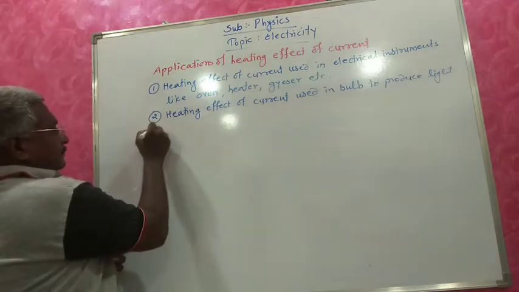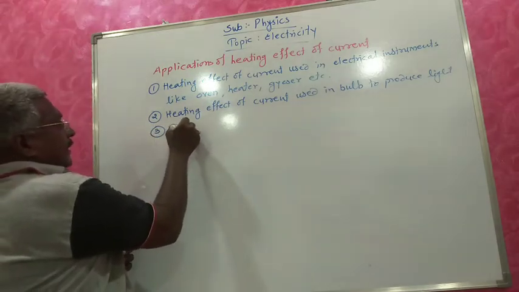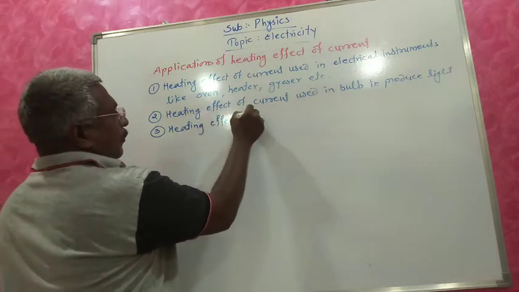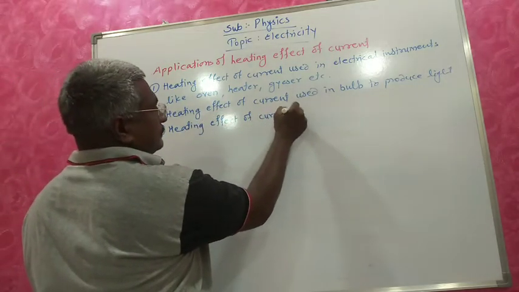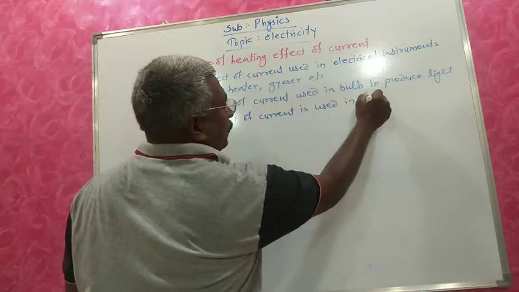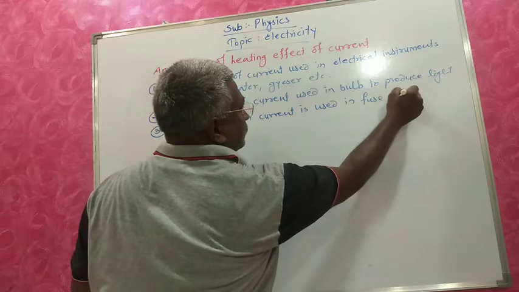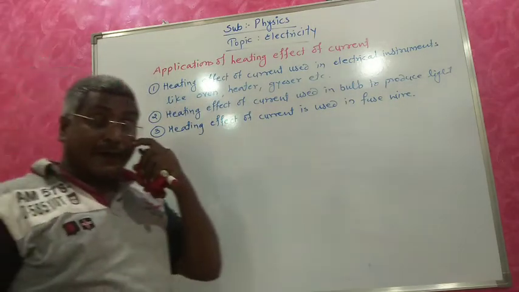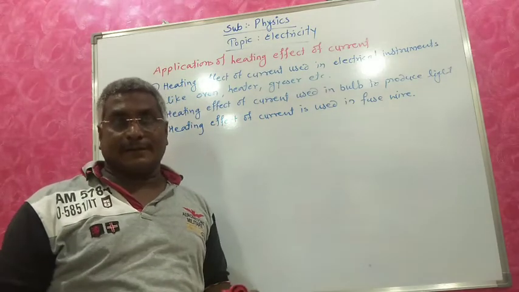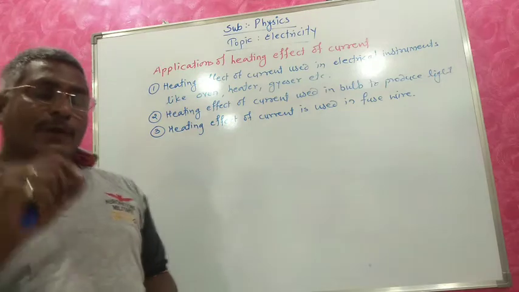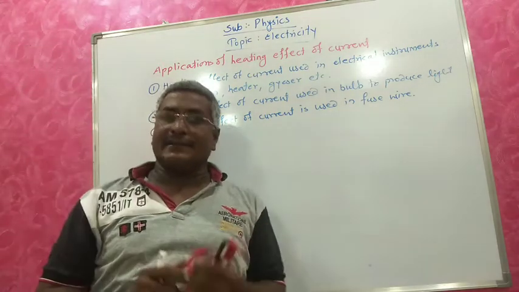Then third, heating effect of current is used in fuse wire. In everyone's home, there is a fuse. If you remove the fuse grip, you will get one thin wire in that.